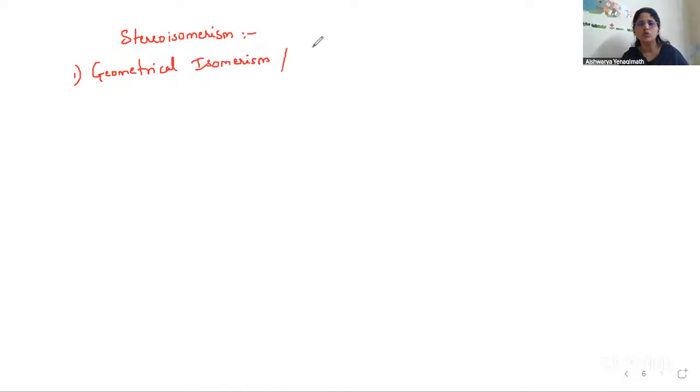Now we are going to talk about stereoisomerism. We have already discussed what stereoisomerism is: same molecular formula but differing in the spatial arrangement of the atoms or ligands around the central metal atom. The first one under stereoisomerism is geometrical isomerism, which I told you is also called cis-trans isomerism.